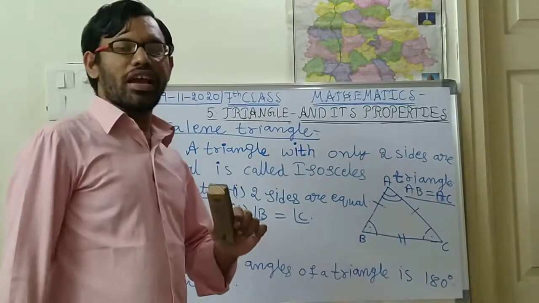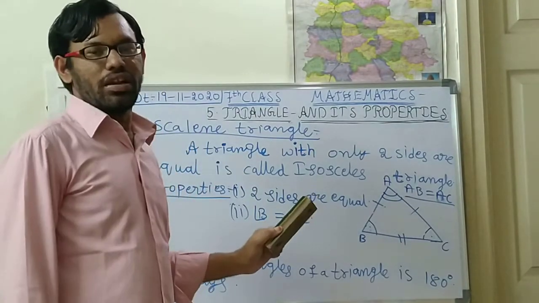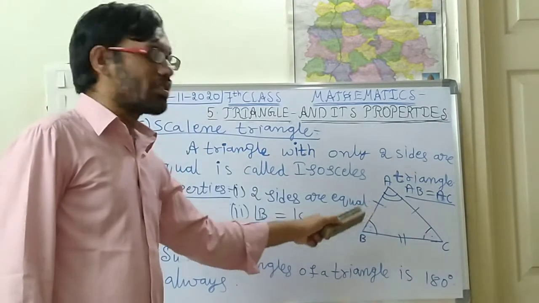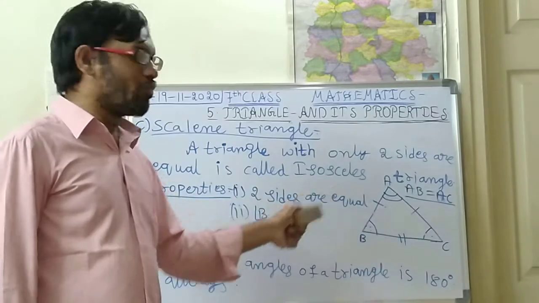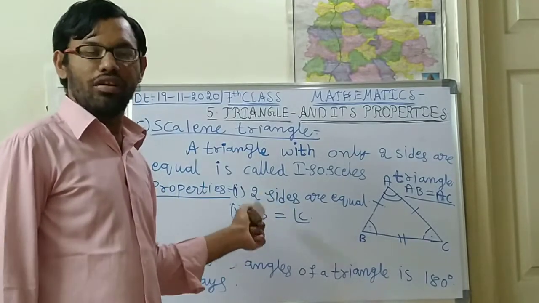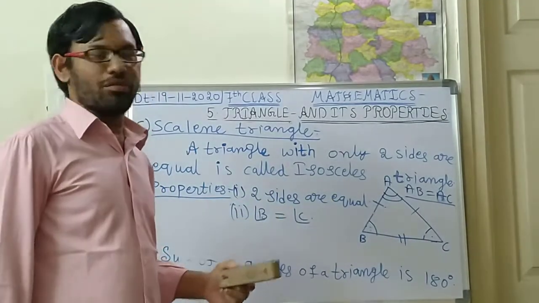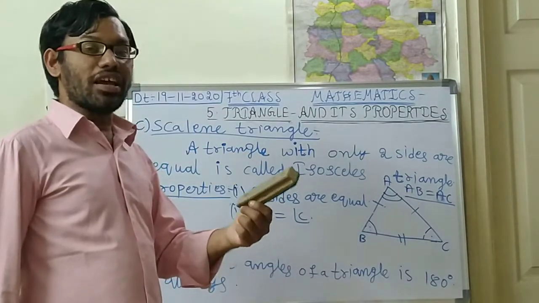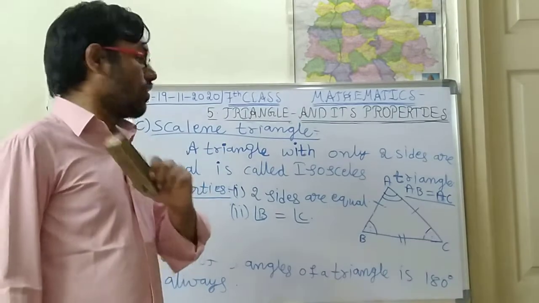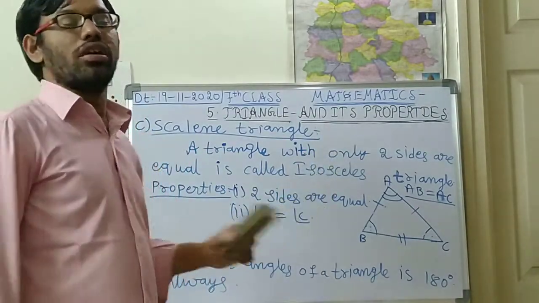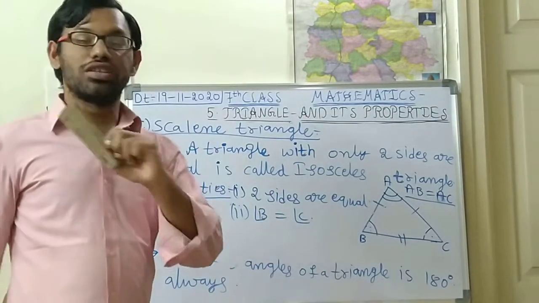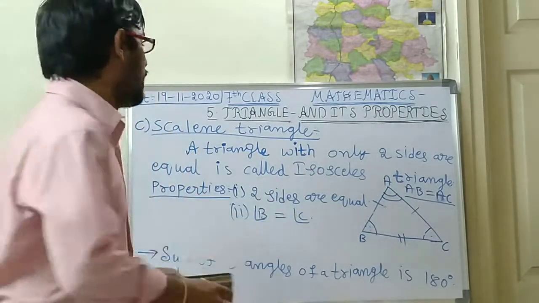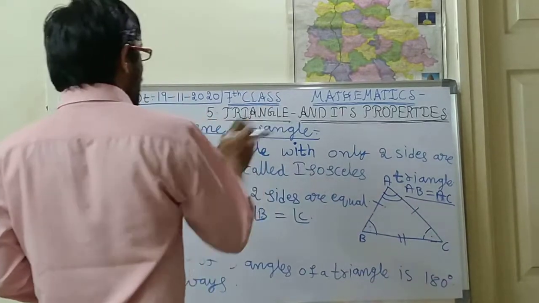In the scalene triangle, see, children. In the equilateral triangle, all the three sides are equal. Next, in the isosceles triangle, only two sides are equal, and the two opposite angles are equal for these two line segments. Next, in the scalene triangle, no two sides are equal. That means all the three sides are different. That one we will call a scalene triangle.